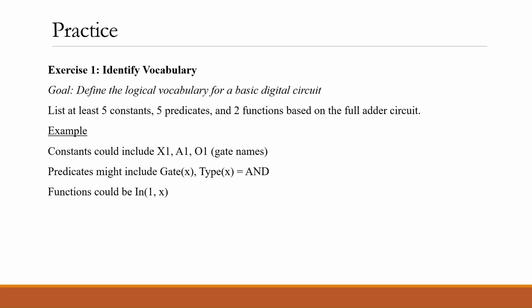And we have 3 tasks that you can think about, and when you have time you can present them. Exercise 1, identifying vocabulary. Here the objective is to define the logical vocabulary for a basic digital circuit. The task is to list at least 5 constants, 5 predicates, and 2 functions based on the full adder circuit. Some examples include: constants could include the gate names x1, a1, o1. Predicates might include gate x, type x equals n. Functions could be in 1 x, where in is a function that depicts the input signal.